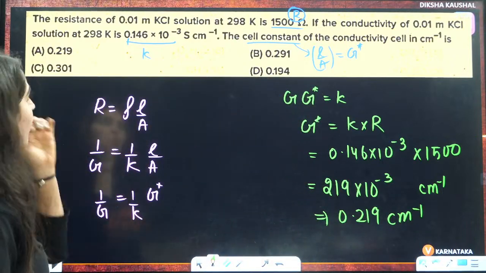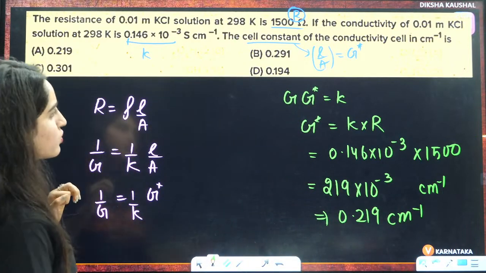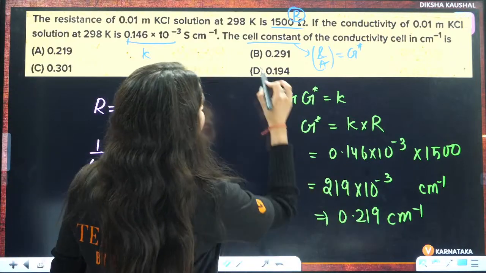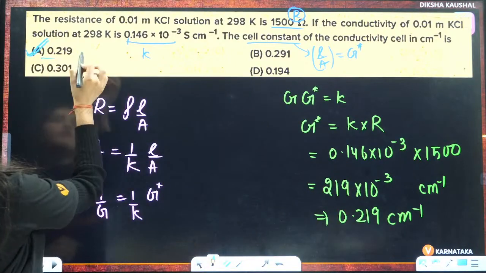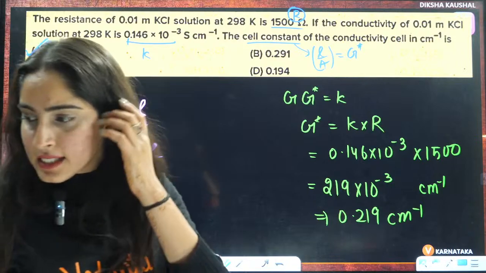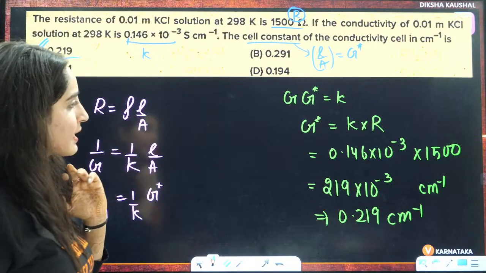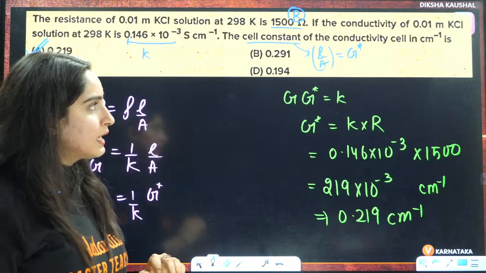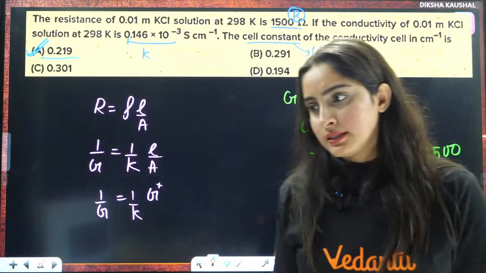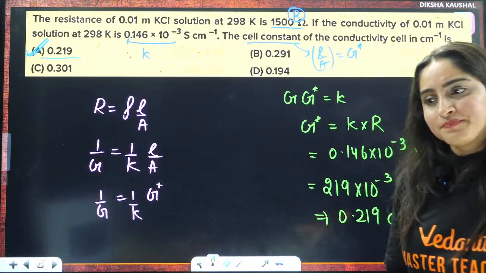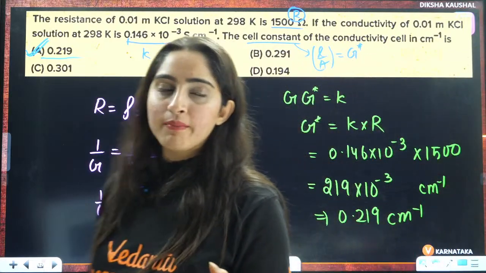So A will be the correct answer. Right, everybody? Simple mathematics. Up to here you have chemistry, after this you have mathematics.